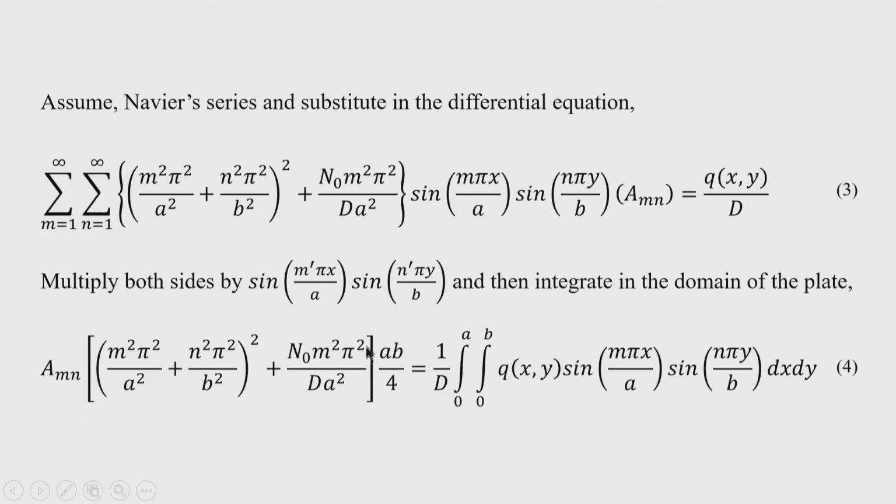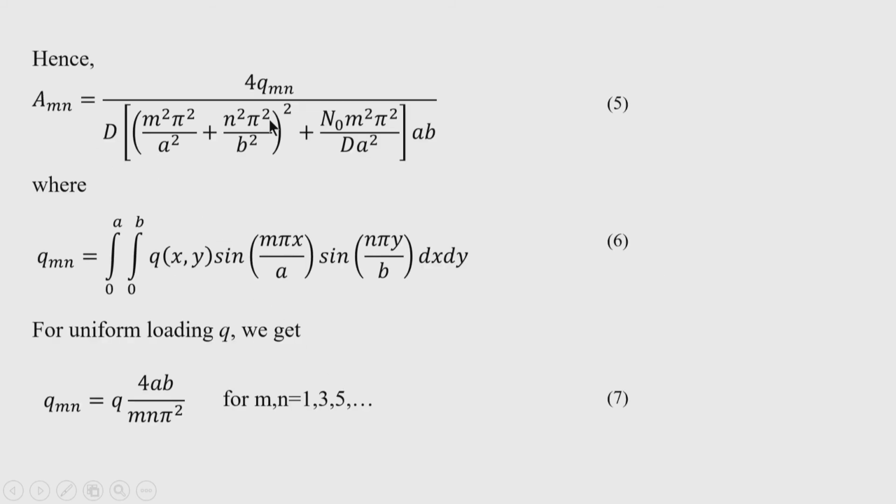So, integration is done in the domain of the plate, and due to the orthogonality condition, the integration of sin square m pi x by a dx from 0 to a will be a by 2 and another integration of 0 to b sin square n pi y by b will be b by 2. So, this term is this. So, therefore, we arrive at the value of A mn is this, and hence q mn can be written as this expression, q x y sin m pi x by a sin n pi y by b